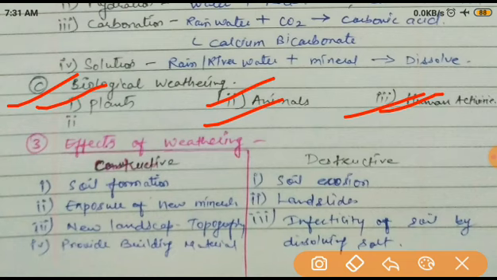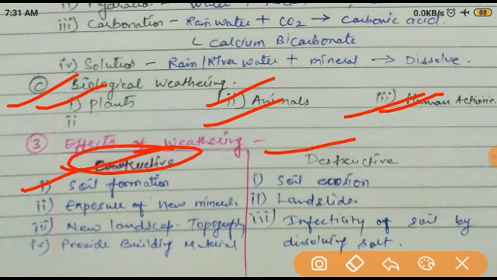Now we have understood what weathering is, what its types are, and now we are coming to the effects of weathering. There are also two types of effect, constructive effect and destructive effect. First, we are talking about the constructive effect. Soil formation. You know very well, when this granular disintegration happens, it is in the form of soil, sandy soil, or different soils are also formed.